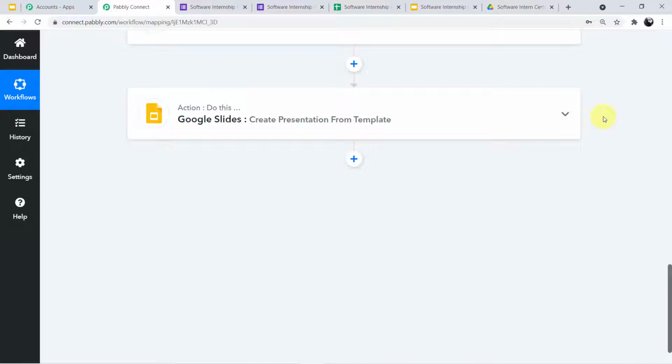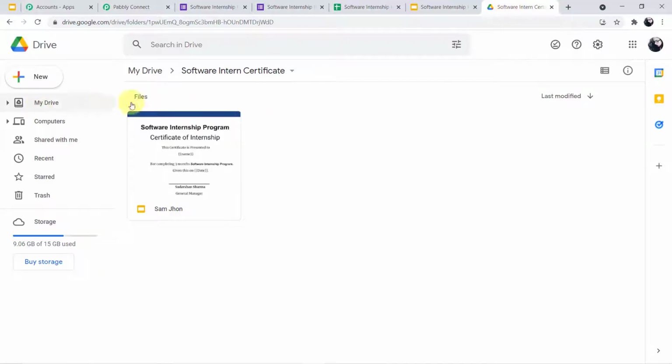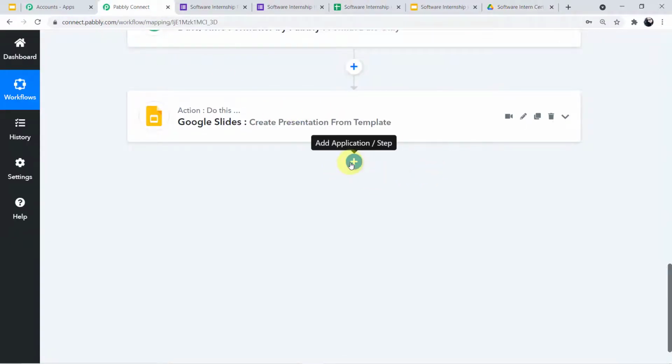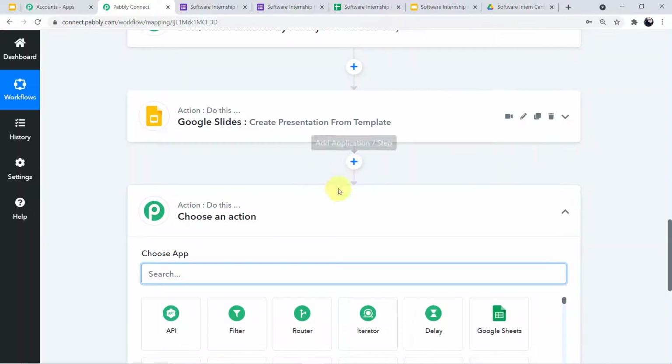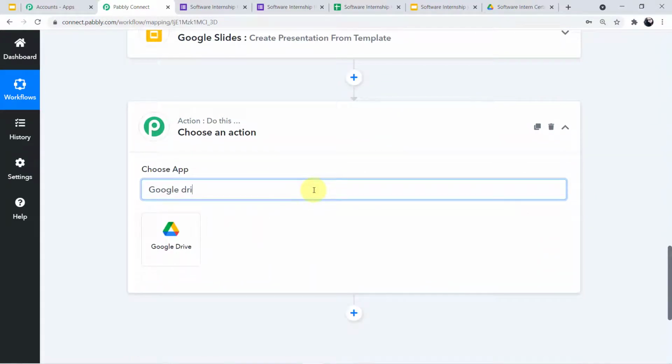Okay guys, now we have to hop on to our next step, which is integrating Google Drive with Pabbly Connect. Now, guys, why are we integrating Google Drive with Pabbly Connect? Because I just showed you that I want this particular certificate of the participant to get saved in a particular folder which I have created in my drive. I've shown you before, this is the particular folder. So I'll go back to my Pabbly Connect and click on this plus sign and choose my next application, which is Google Drive. So I have to search for Google Drive here.